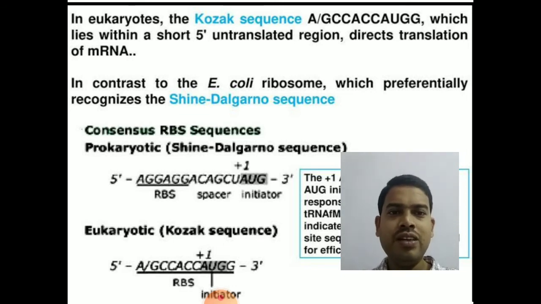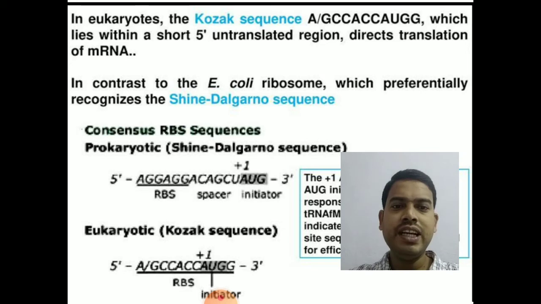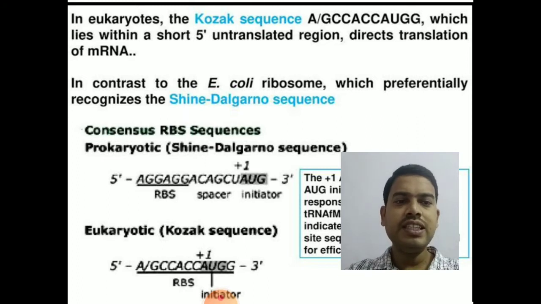So in prokaryotes, that means in E. coli or prokaryotes, it is called as Shine-Dalgarno sequence. So this is the sequence AGG that lies upstream of the first +1 codon. So that sequence is called as Shine-Dalgarno sequence. The anti-Shine-Dalgarno sequence will be present in the ribosome. So with the help of this anti-Shine-Dalgarno sequence, this ribosome will bind to Shine-Dalgarno sequence that is present on the mRNA. So that is the function of Shine-Dalgarno sequence. So if it is in eukaryotes, it is called as Kozak sequence.